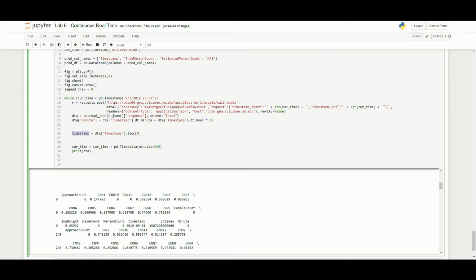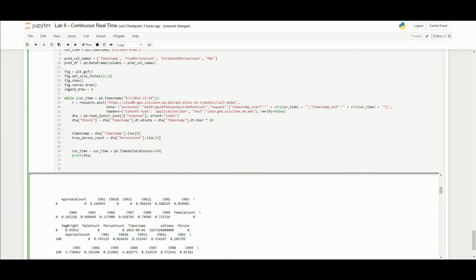The next thing we want to do is save the true number of people that the camera saw, which you'll recall is person count right here. So for the first minute, this is at midnight, there are 0 people that it saw. So we'll have true person count equal to person count. The next thing we want to do is clean this particular data frame. Just like we've done before, literally the same, we're going to drop those columns that we're not using: PD times, timestamp, male count, female count, approach count. This is the same thing we did before.